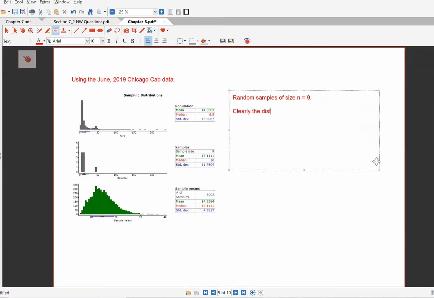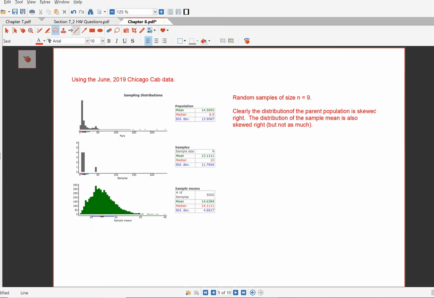Clearly, the distribution of the parent population is skewed right. The distribution of the sample mean is also skewed right, but not as much, right? Not as skewed.